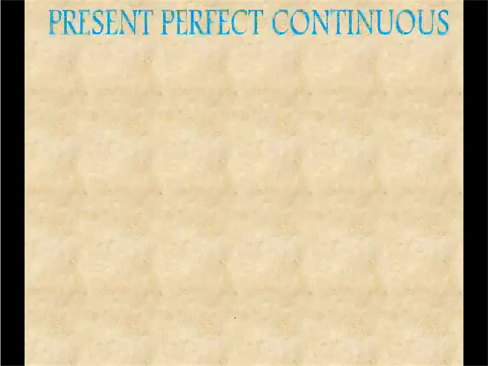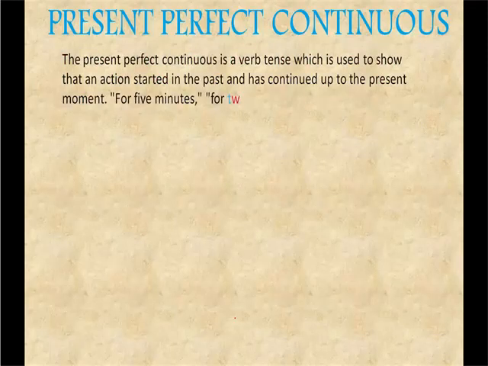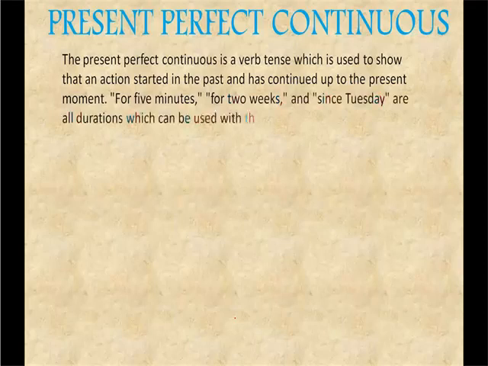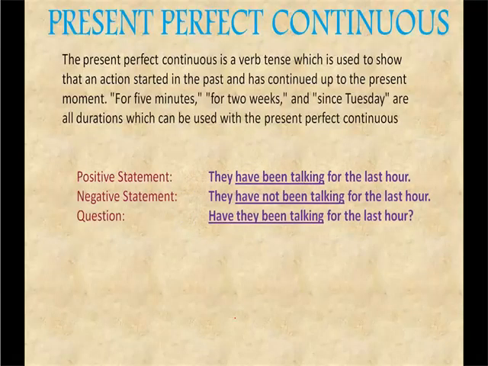Now the final one here, present perfect continuous. The present perfect continuous is a verb which is used to show that an action started in the past and has continued to the present moment. Okay, so it has still continued. It started in the past, but it is still continuing. So some phrases like for 5 minutes, for 2 weeks, since Tuesday, these are the durations which we use to denote it is a present perfect continuous.